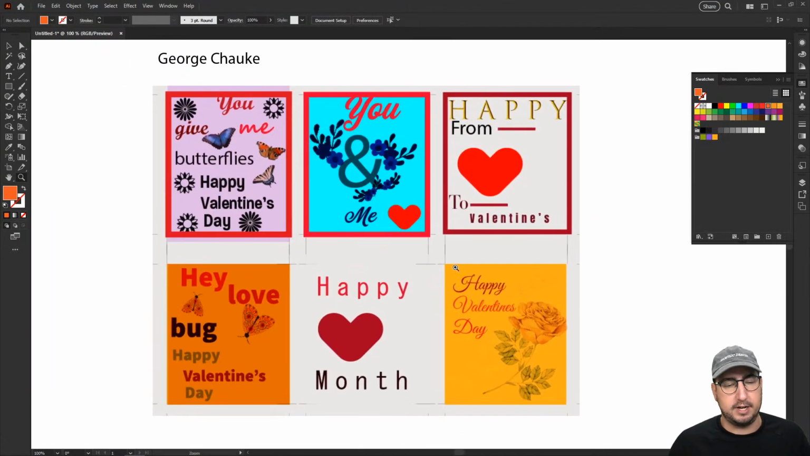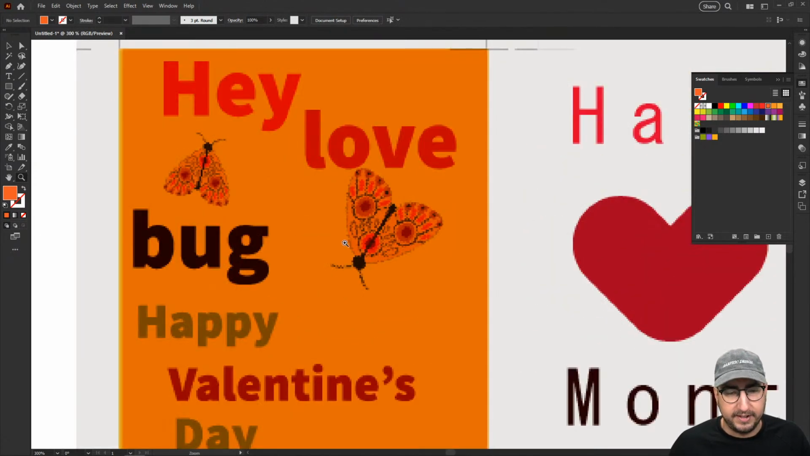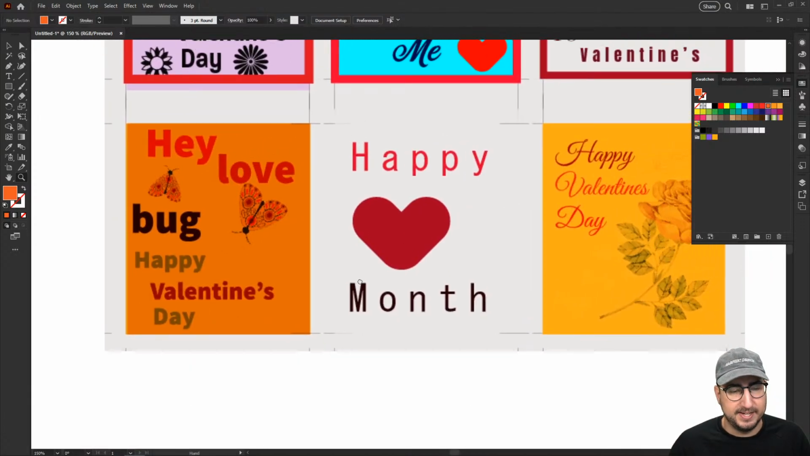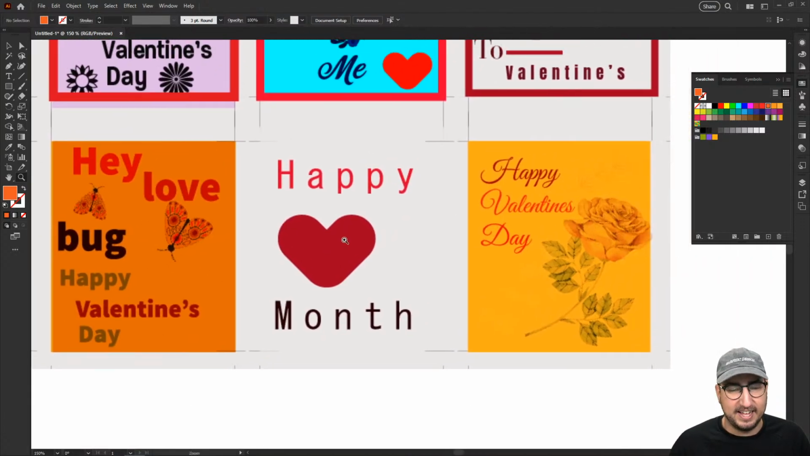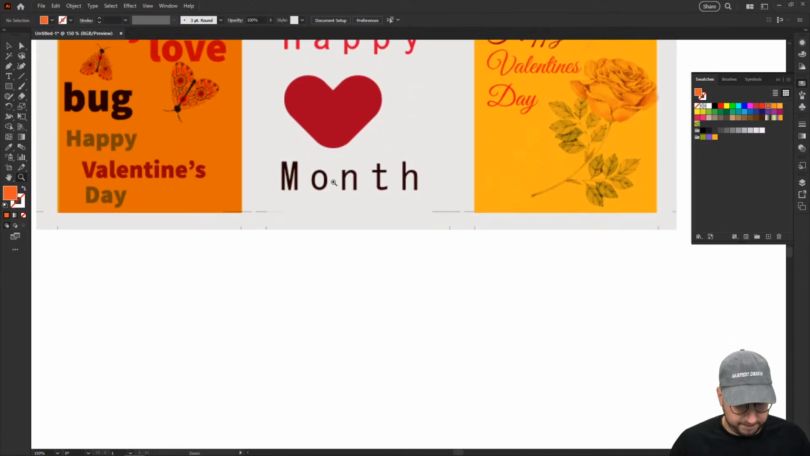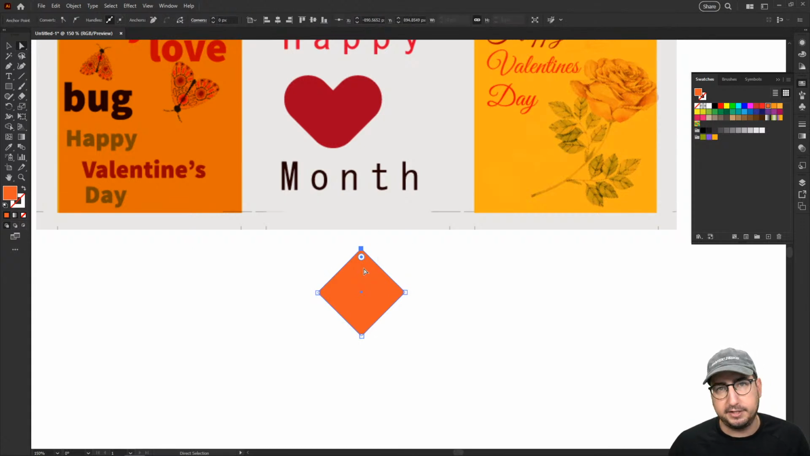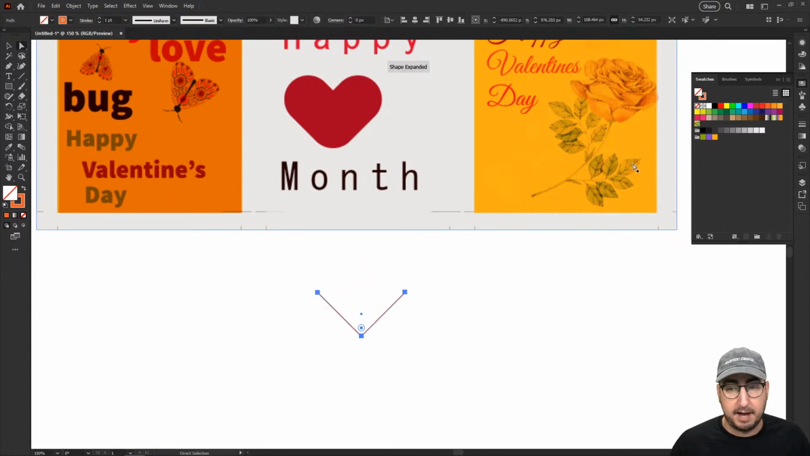George, great job. I loved these. I especially love the heart butterflies. I think this is really fun. Hey, love bug. Cute. I love that we got the hack with creating a heart out of a square. What I would really advise there is, if you're going to do that, again, we're just using a square, rotating it and deleting the top panel.